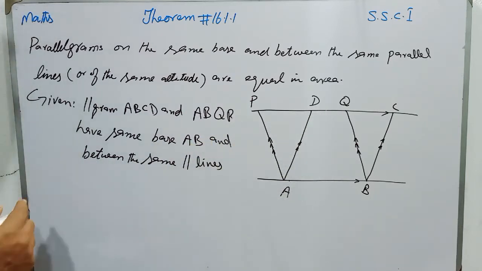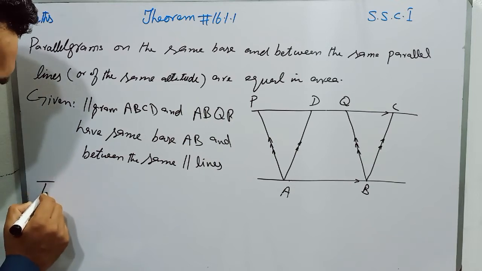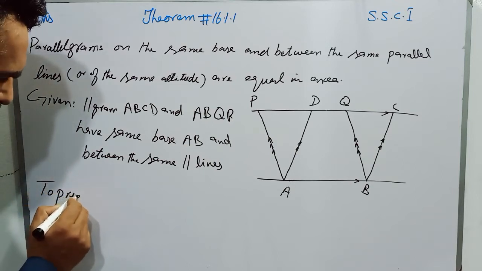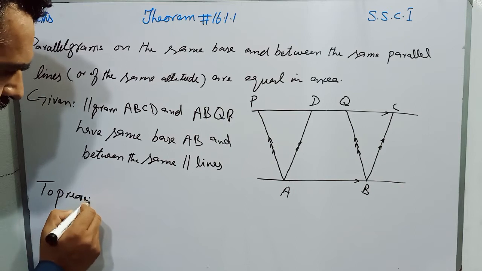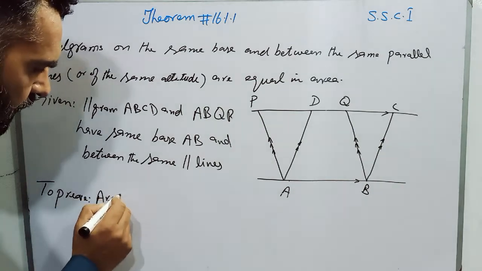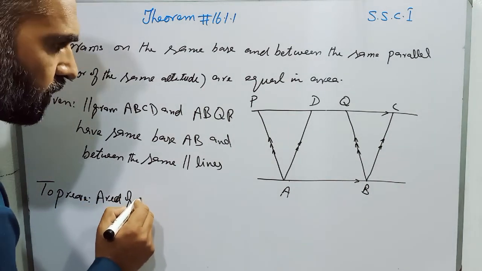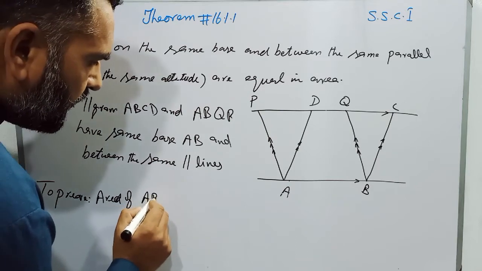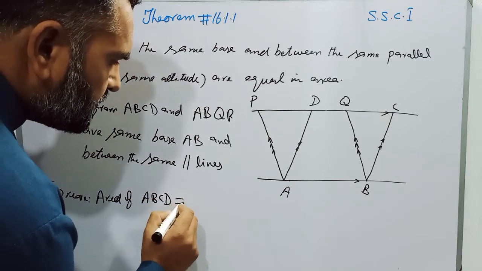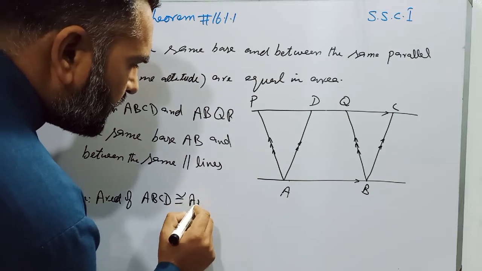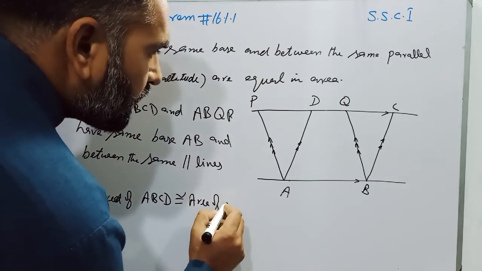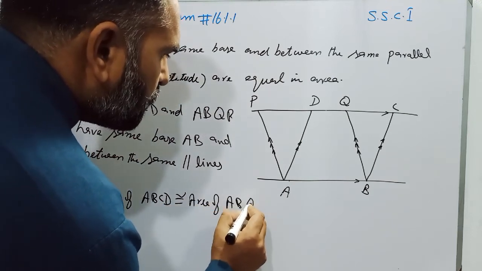और हमने प्रूफ ये करना है बच्चों, to prove: area of ABCD is equal to area of ABQP.